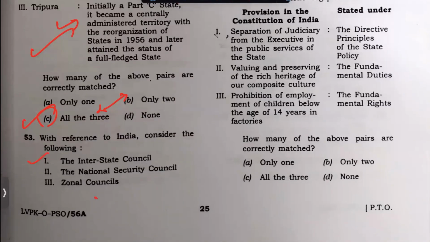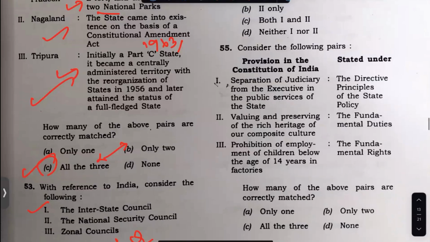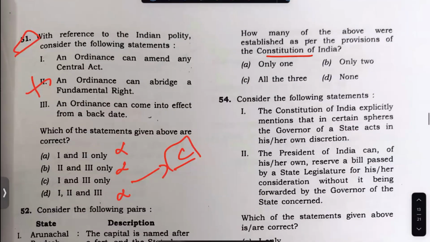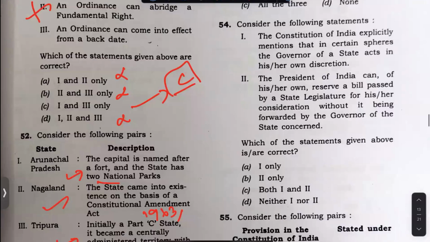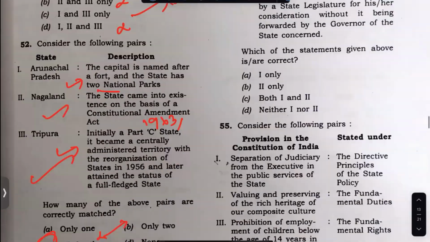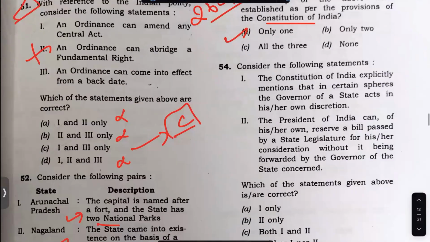Here is a question. This is a PYQ. This is a direct PYQ. It's something that is constitutional, which is as per the provisions of the constitution. It is Interstate Council, 262 or 263. Please check it. The article will be there in the constitution. For the rest, zonal council and all, you have a law, not an article. So it's a question that should have been taken.